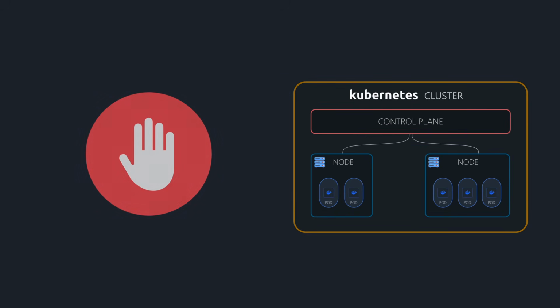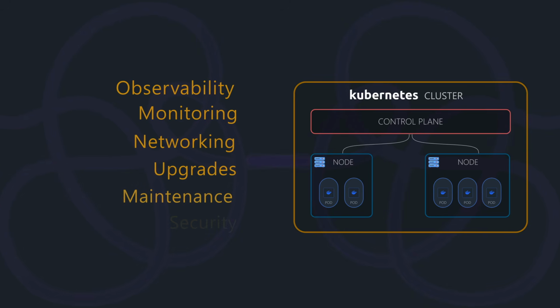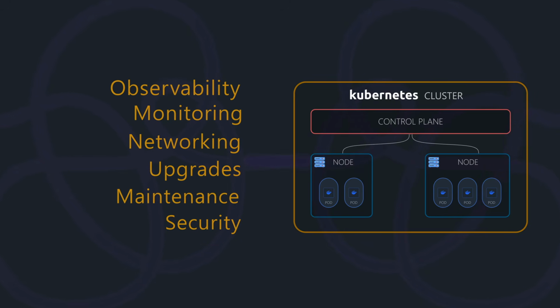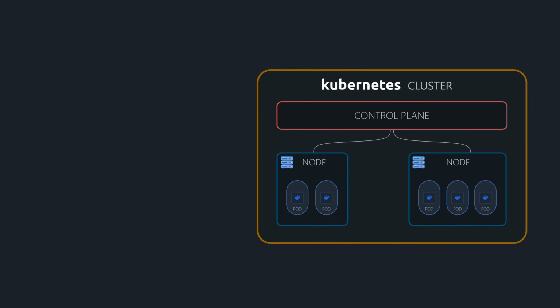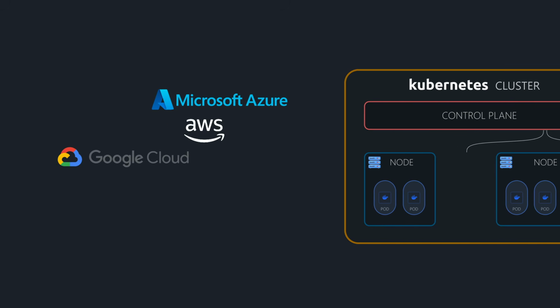But here is the hard truth. Kubernetes fixes container orchestration, but it introduces its own massive complexity. Managing the control plane, securing the cluster, and handling upgrades is incredibly difficult and quickly becomes an operational burden. That's why many companies rely on hyperscalers to alleviate the operational cost of Kubernetes.